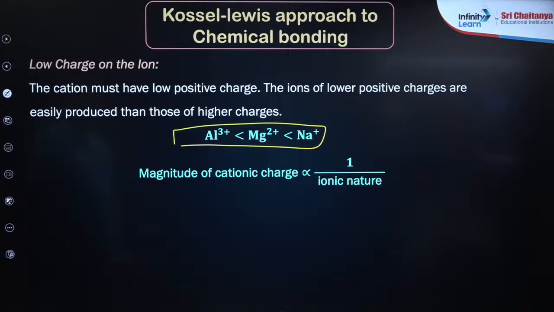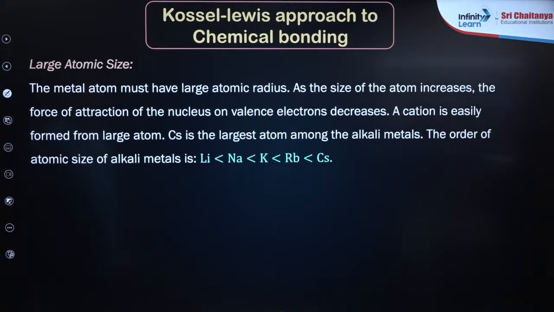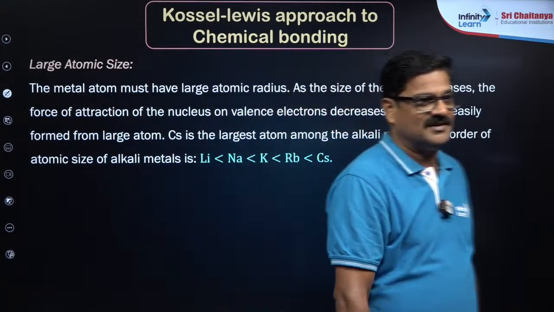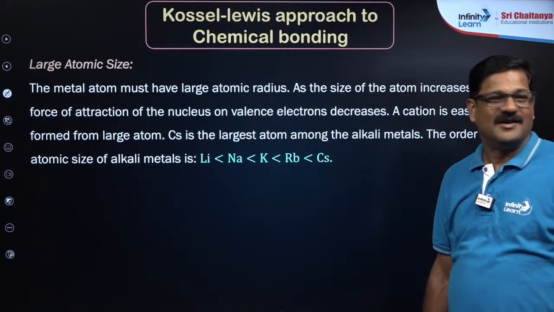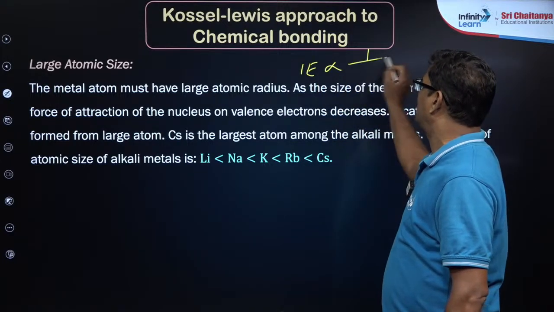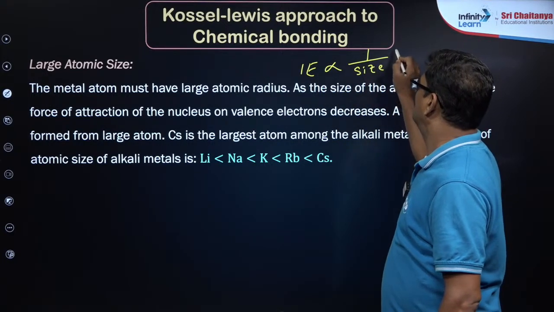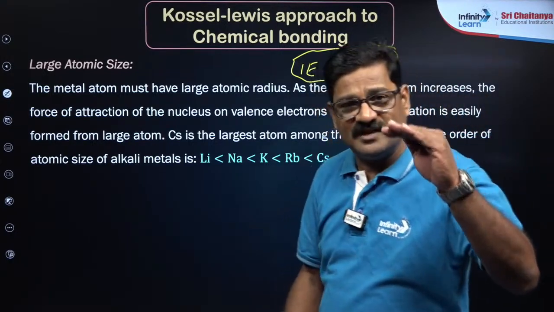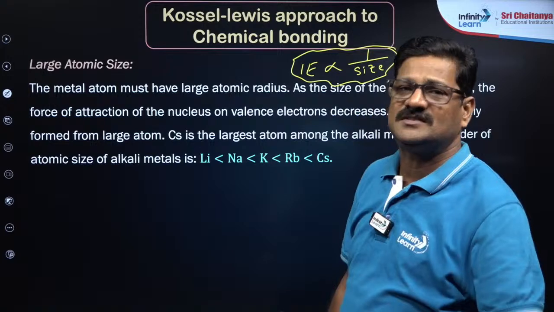Now, formation: large atomic size. The metal atom must have a large atomic size. So I want to say ionization energy is inversely proportional to size. If the size is large, ionization energy is very less, so it can easily form.